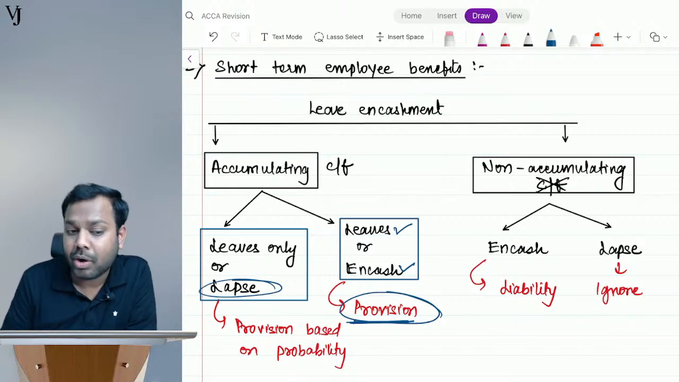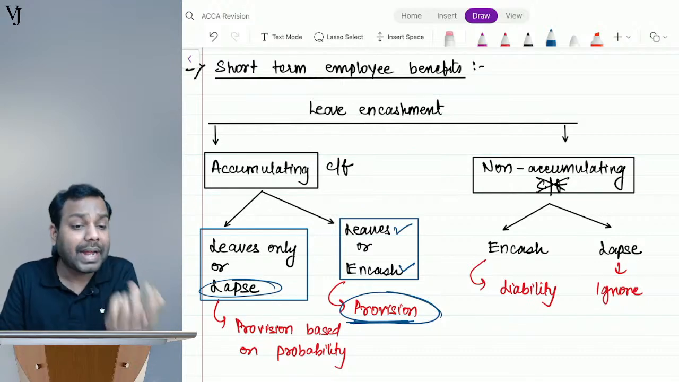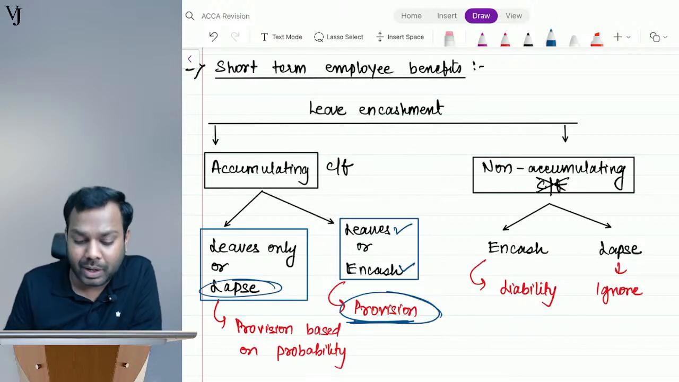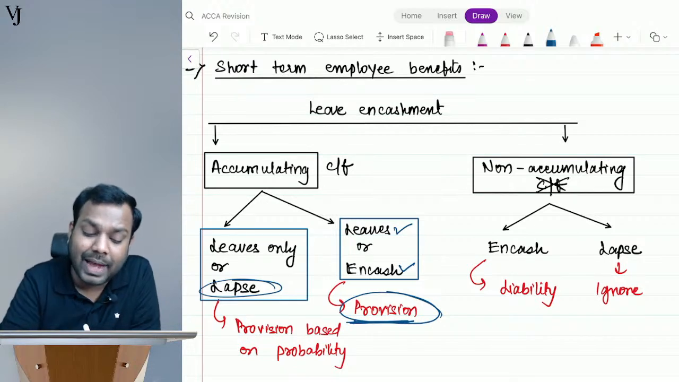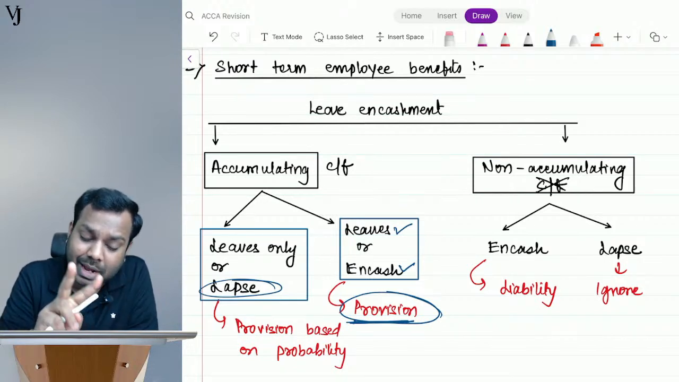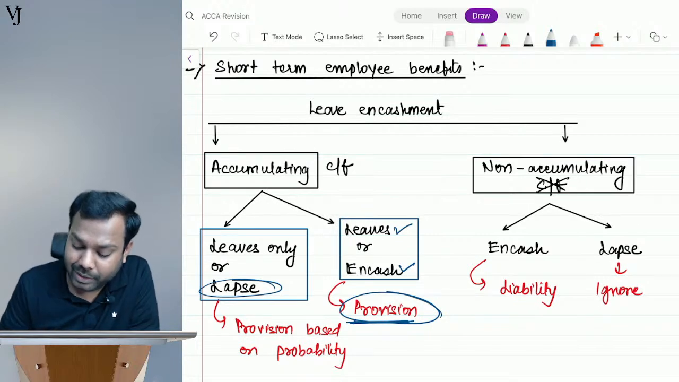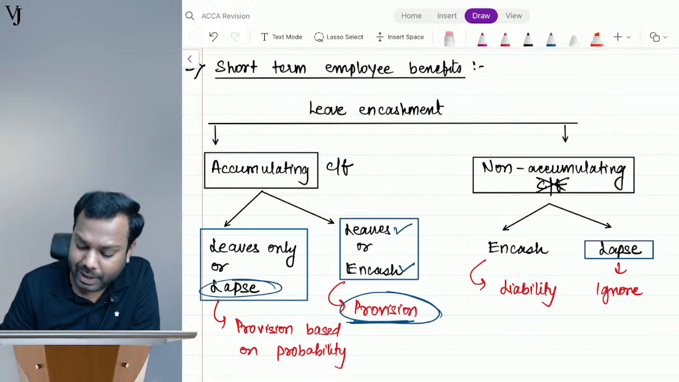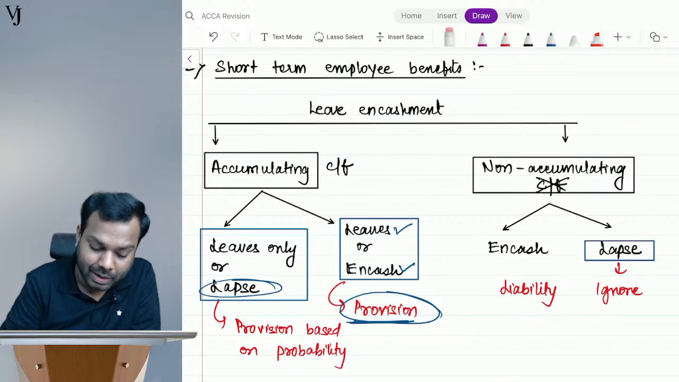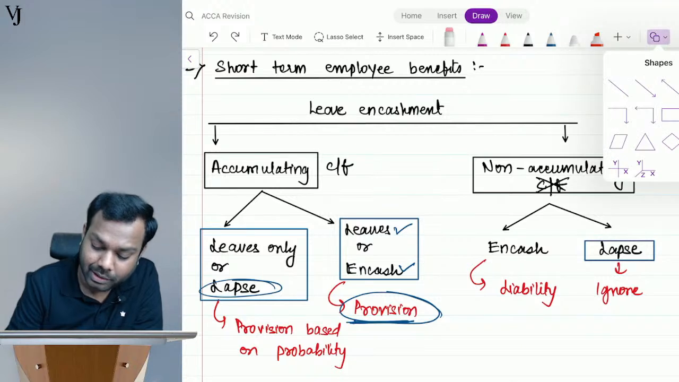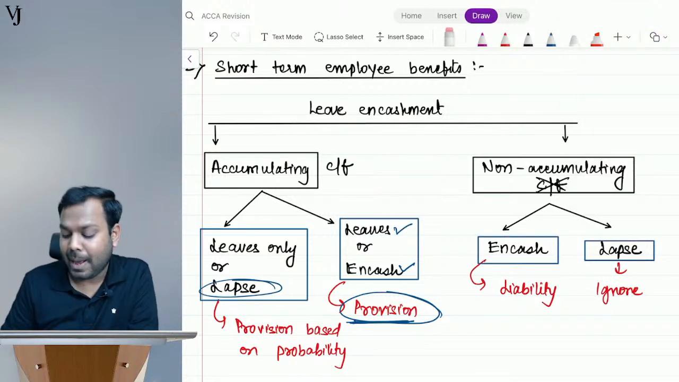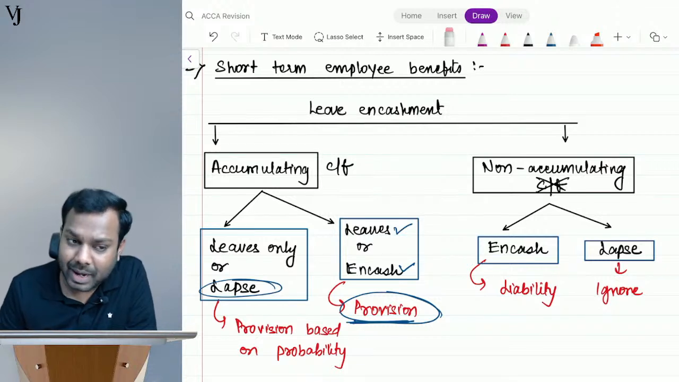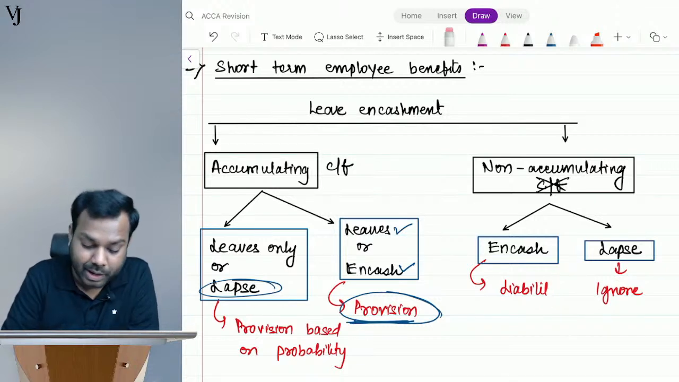But what if the leaves are not accumulating, non-accumulating? In that case, there can be two options. At the end of the year, let's suppose I have 2 leaves. These leaves I cannot take to the next year. Either the leaves will lapse, or the leaves can be encashed. Only these two options can be there. If it lapses, ignore, no treatment. But if it can be encashed, the entity has to record a liability for that.